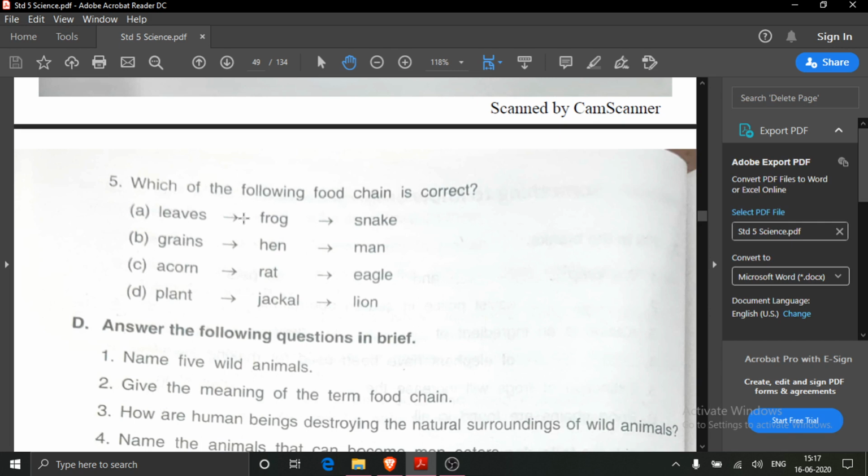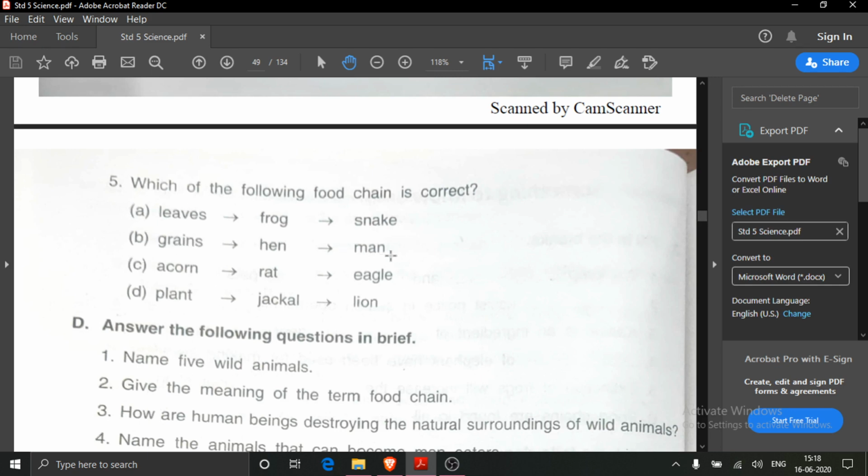Here caterpillar is missing. It is incorrect. Then grains, hen, man. It is correct. Hen eats grains and man eats hen. Acorn, rat, eagle is wrong. Then plant, jackal, lion is wrong. So where will you put the tick mark? In B number, that is grains, hen and man.